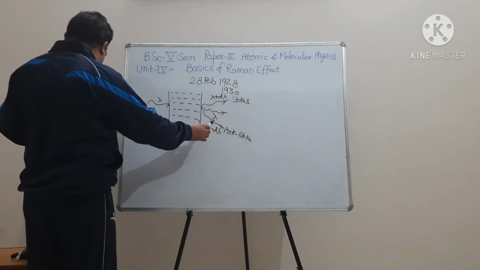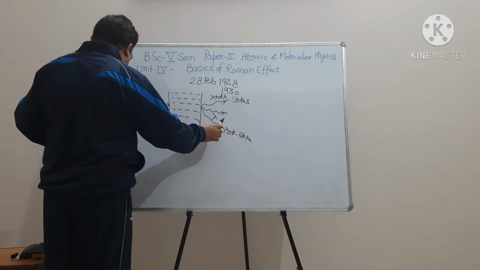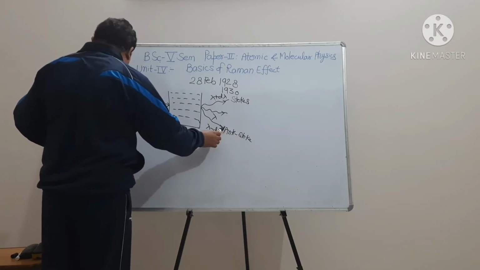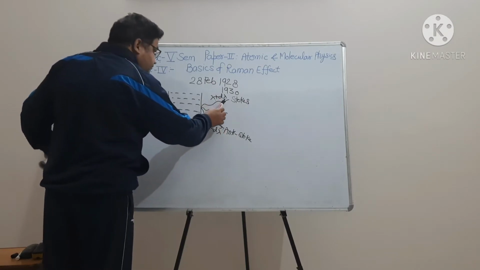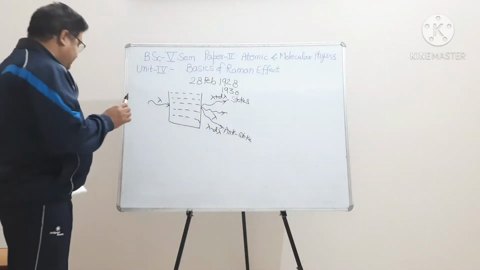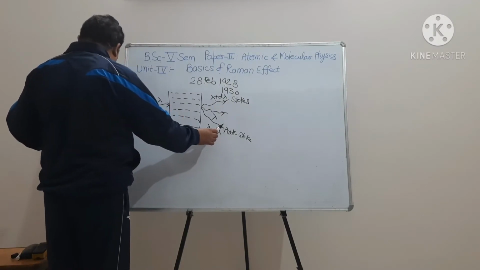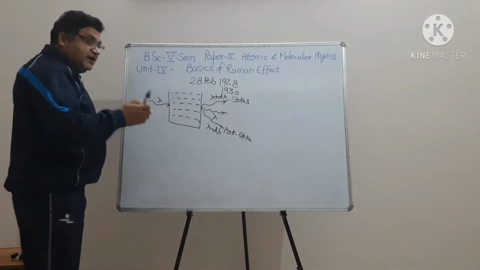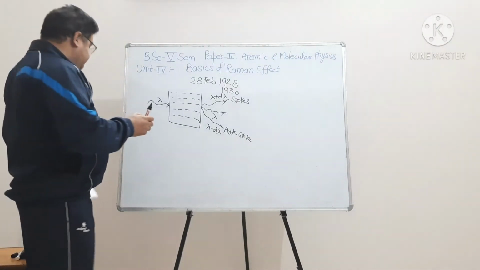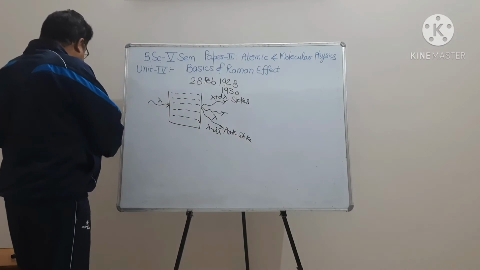The intensity of the anti-Stokes line increases with increase in temperature, whereas the intensity of the Stokes line remains unchanged with temperature. Stokes lines and anti-Stokes lines appear in pairs symmetrically on either side of the incident excited line.